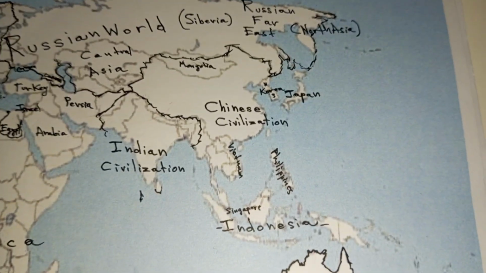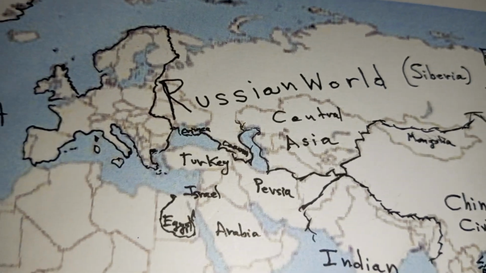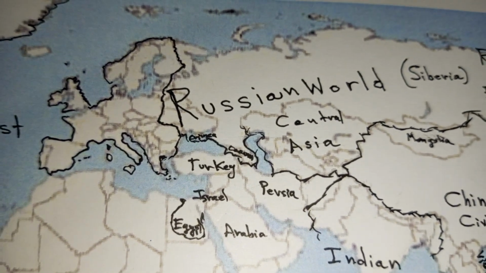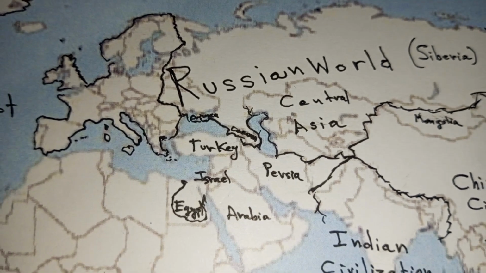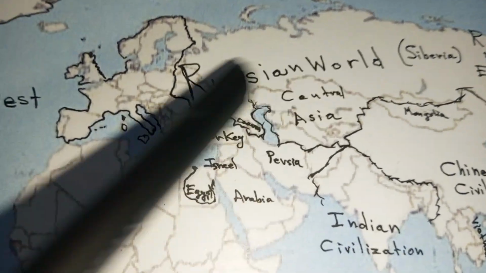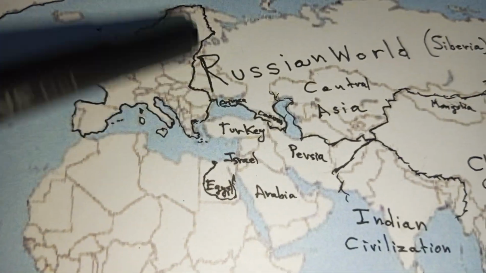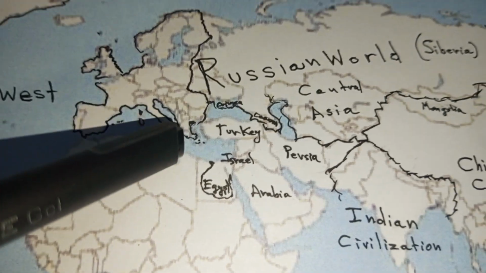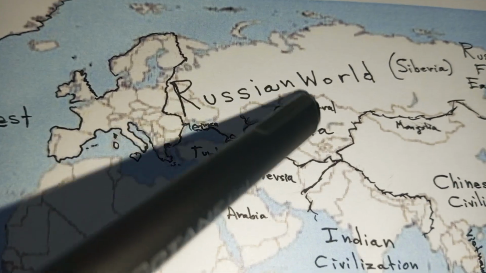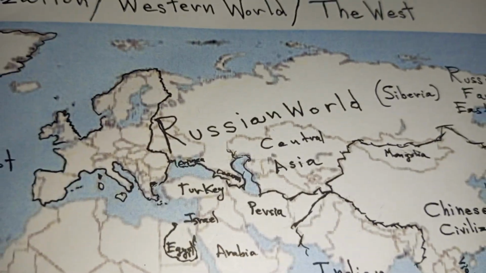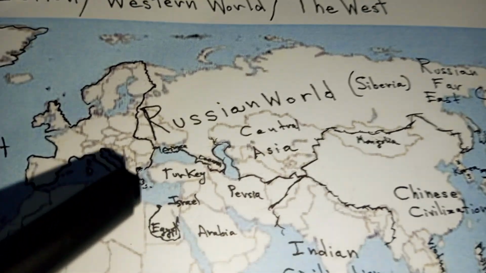And now let's go to Russia. Here's the Greater Russia, or Russian civilization. Now Russia is a white Christian European country, but it is not Western. So I put it in its own Russian world, along with heavily Russian-influenced regions like Belarus, Ukraine, Moldova, etc., and also the Caucasus and Central Asia. This was all part of the former Soviet Union. So I put it as the Russian world.